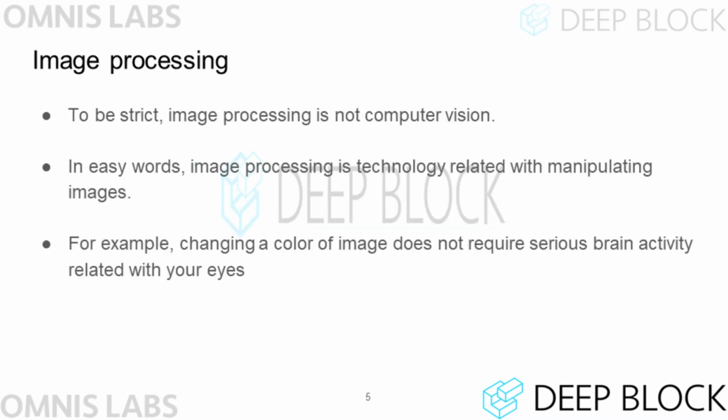Many people use the terms computer vision and image processing interchangeably. However, strictly speaking, image processing is different from computer vision. Image processing is the technology of manipulating images. For example, changing the color of an image is a type of image processing technology. However, this color changing technology is not a computer vision technology. Of course, there are cases where image processing technology is used in the implementation of computer vision technology.